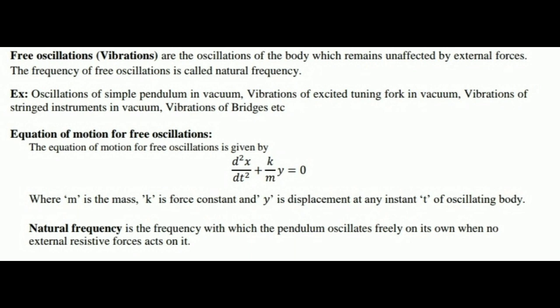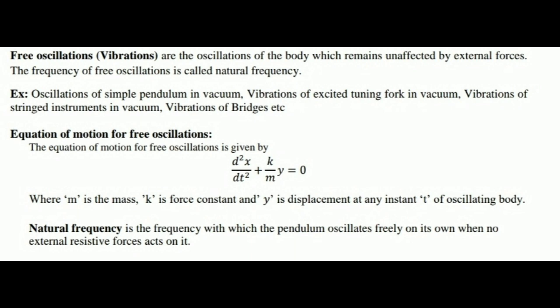Let us see some examples for free oscillation. For that we can see a simple pendulum in a vacuum, and a vibrating tuning fork in a vacuum. These are some examples we can see when we are studying free oscillation. Why do we use vacuum? Because vacuum gives an environment where we don't have any resistance to an oscillation. Due to that reason, the vibrating body will not lose its frequency. For that we need a vacuum.